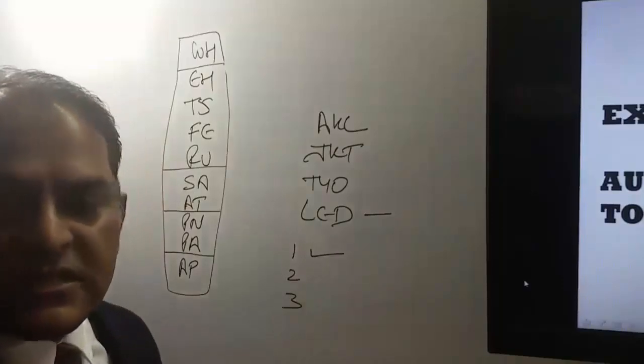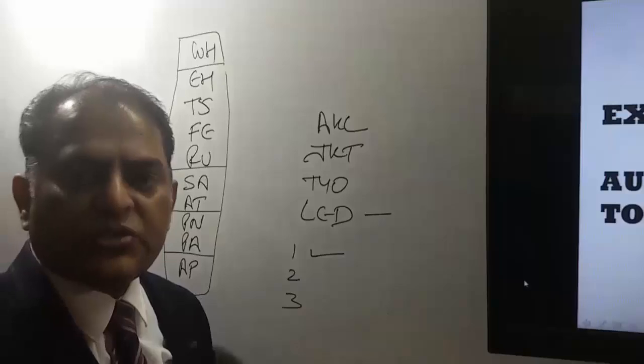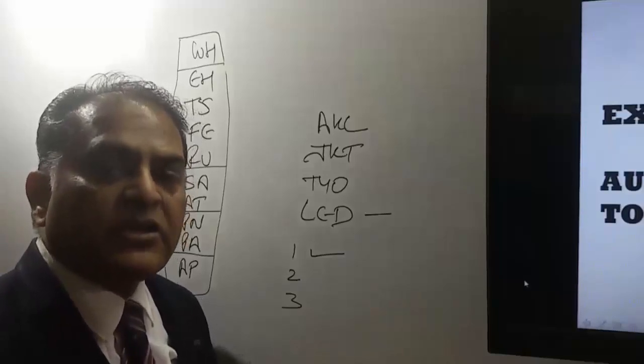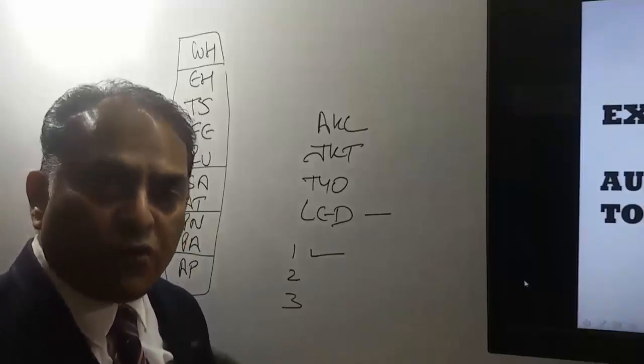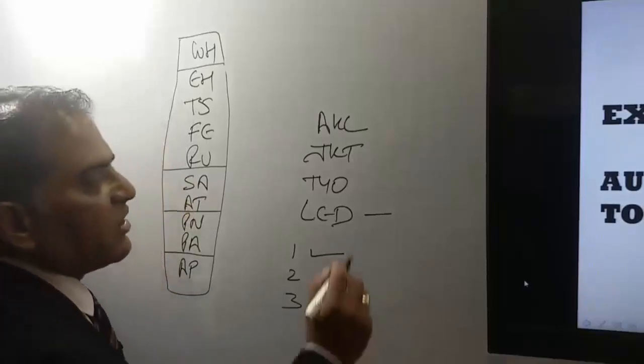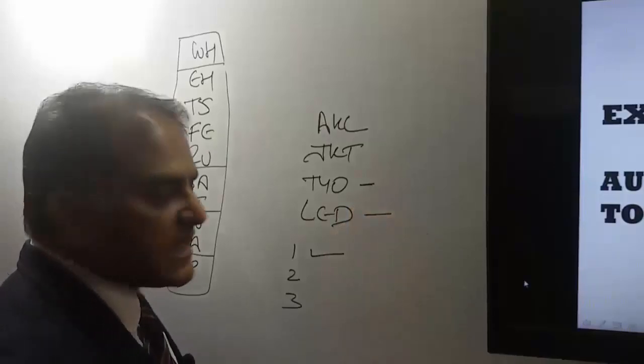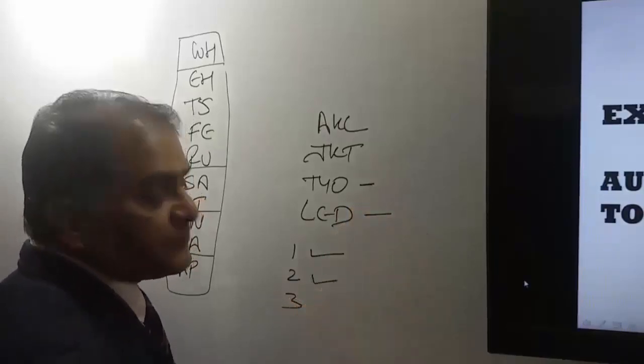Second condition says if your destination point is St. Petersburg, then your passenger should have to travel from Japan and Korea. Here our passenger is coming from Japan and Korea. That means this itinerary has satisfied the second condition also.